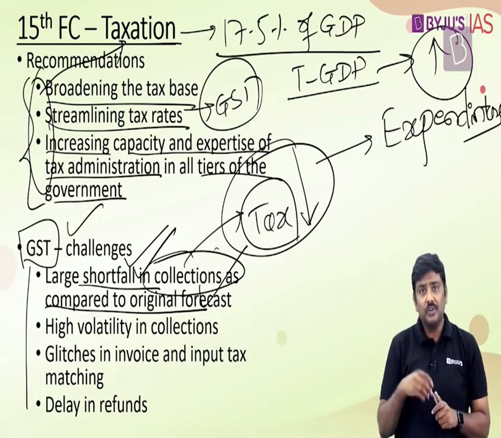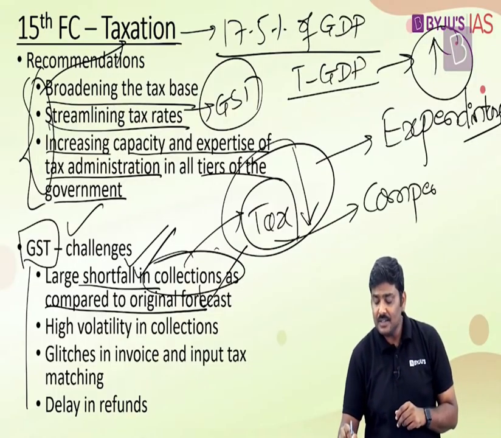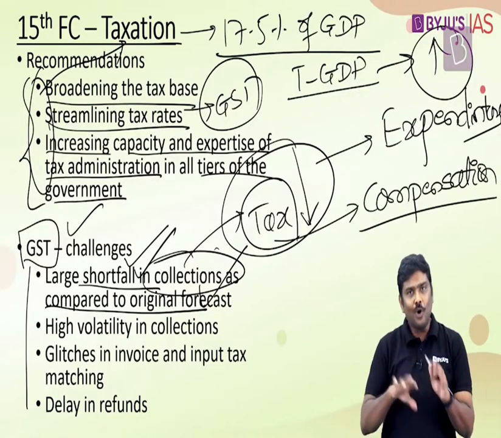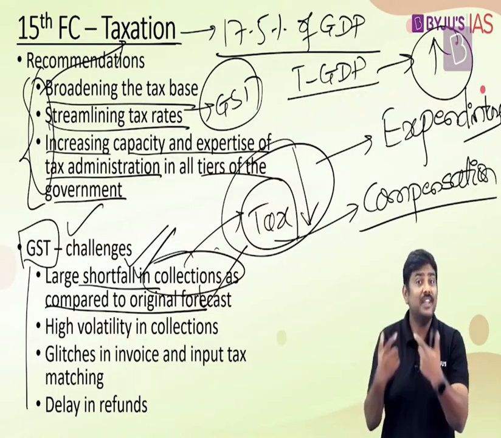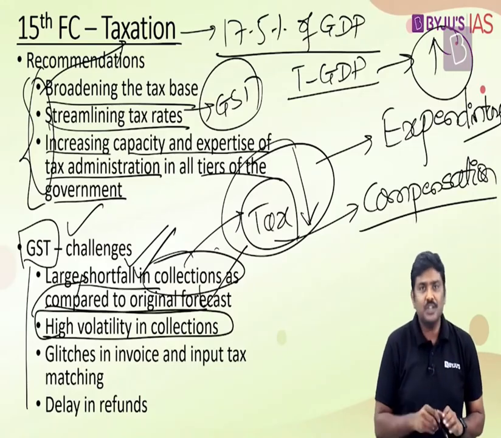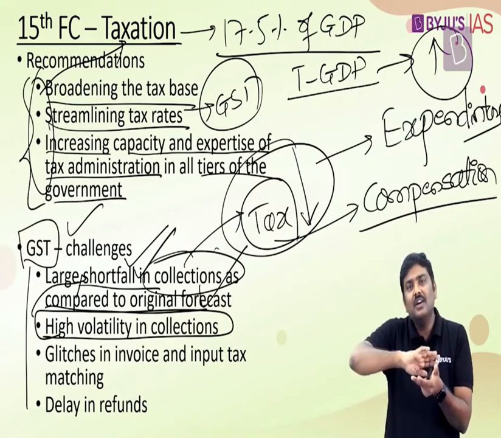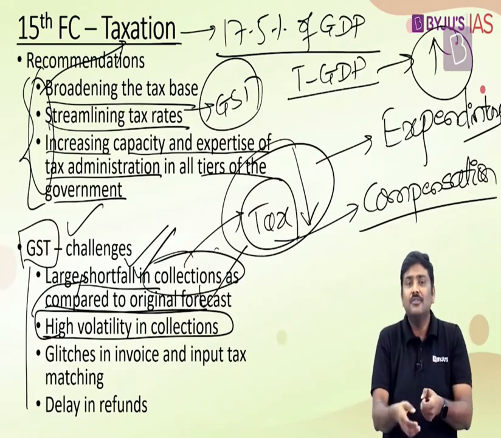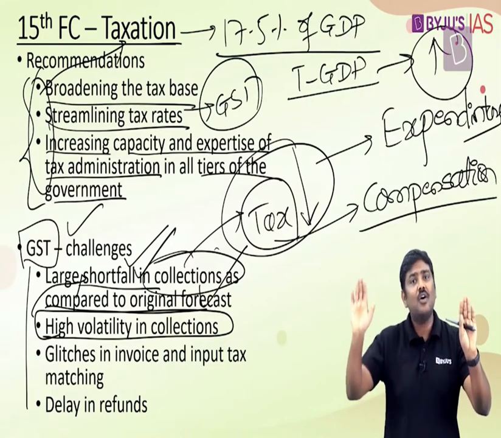First point. Second, if there's a huge shortfall with respect to GST itself, as per the idea of compensation, understand this, the central government will have to keep on providing compensation to the states, although the compensation tenure is going to end very soon, and that becomes a concern for the states also. Because understand this, if there is high volatility in taxes as well as a shortfall in taxes, don't you think the states will start regretting giving away the taxation power to the GST Council? Because under GST, what we have done is taken away many of the indirect taxes at the central level as well as the state level.